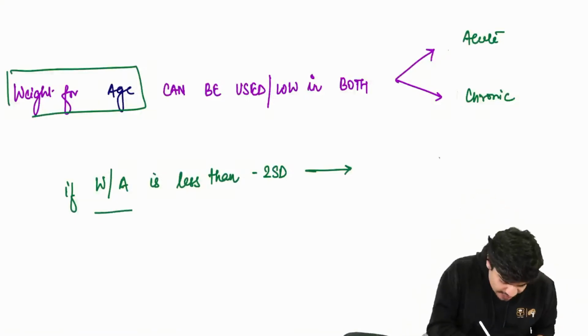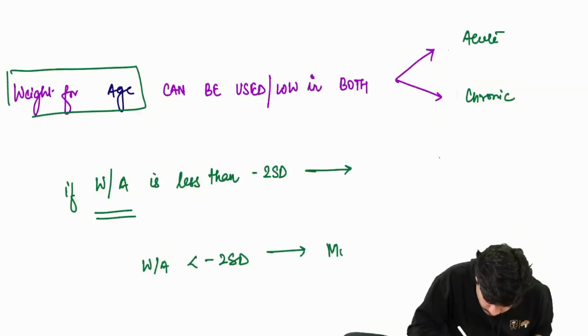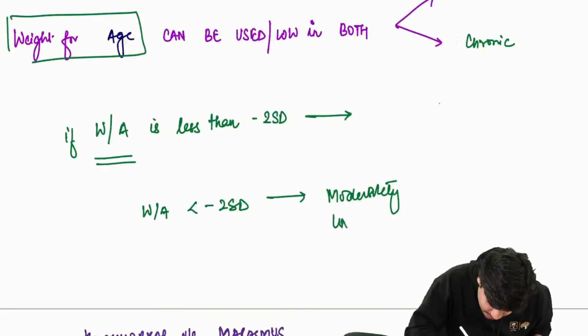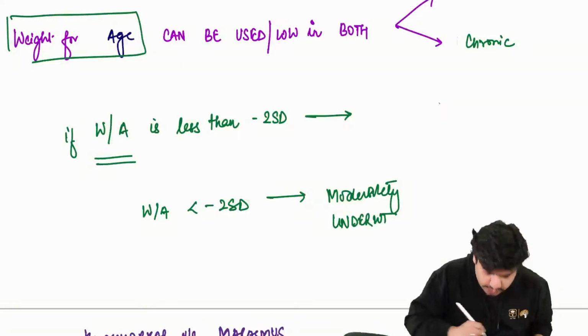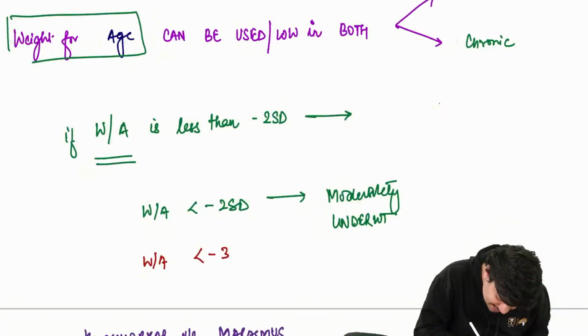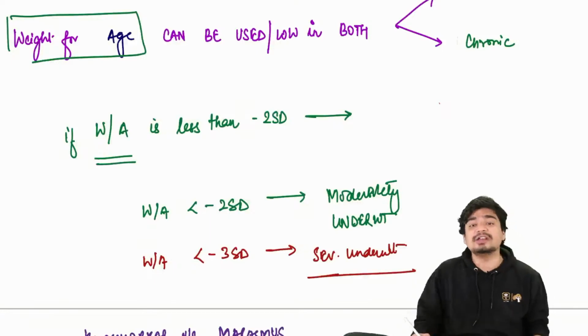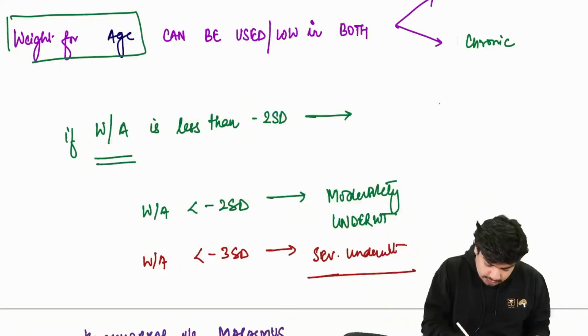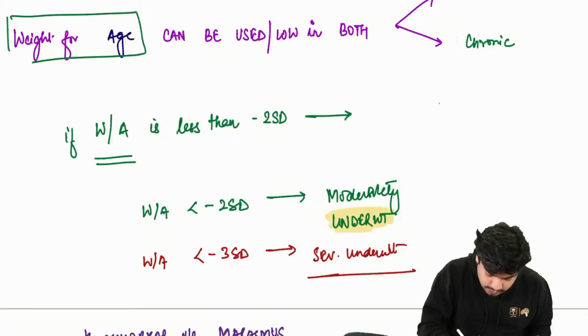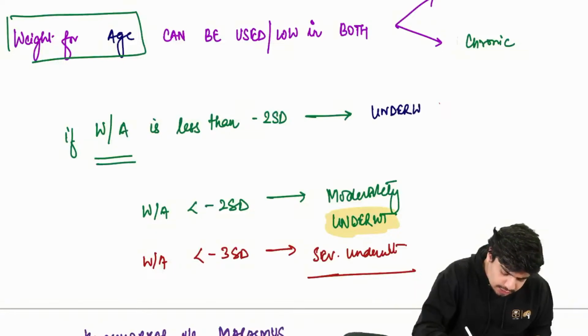If the weight for age is less than -2 standard deviation, the child will be called moderately underweight. If the weight for age is less than -3 standard deviation, the child will be called severely underweight. So same, moderate and severe, but this time the term that is used is underweight.